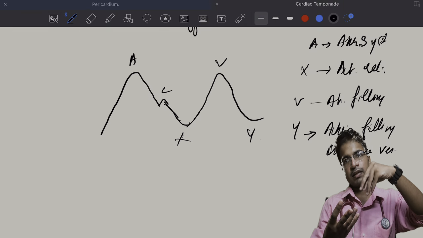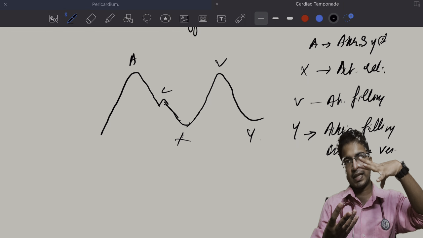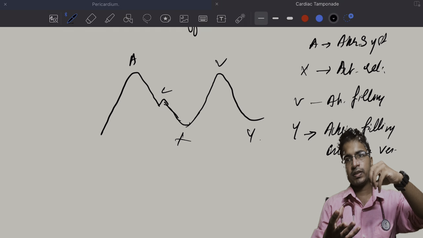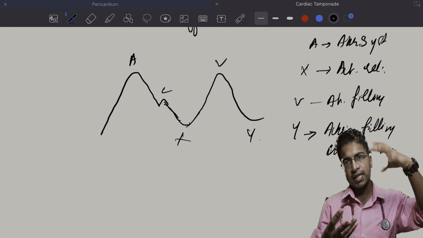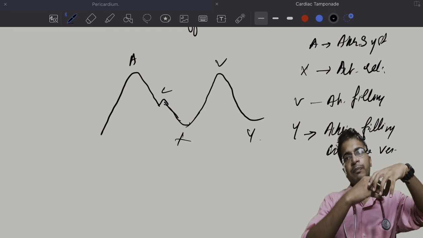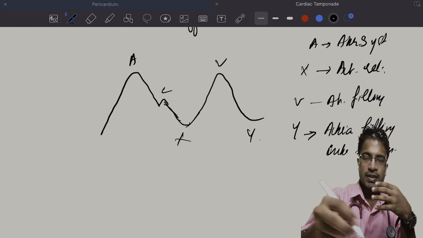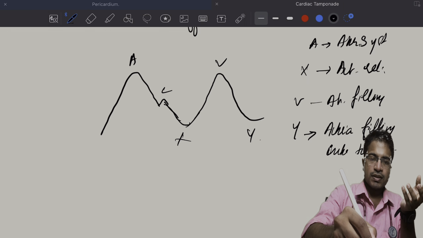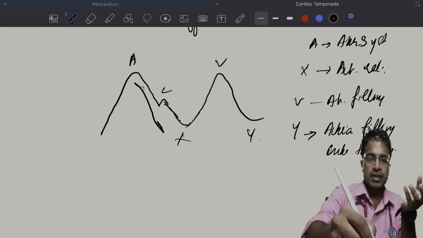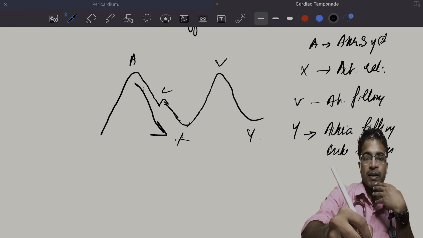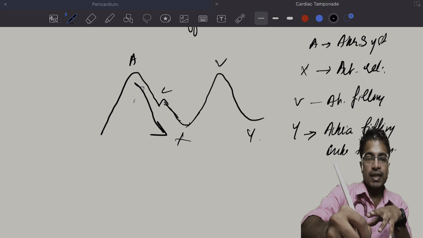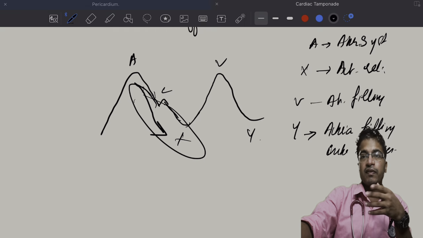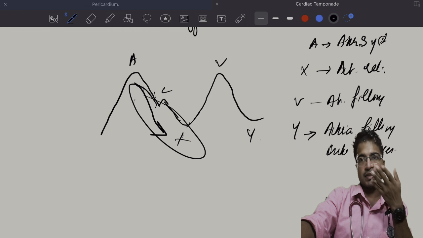Now, as soon as the atria finish systole, they will relax. Meanwhile, the ventricle will start to contract. This is what you have to keep in mind. As soon as the atria contract and start to relax, the pressure inside the atria will start to reduce. That is the beginning of the reduction in pressure inside the atria, which is manifested as the X descent. This entire thing is the X descent, which can be divided into X dash and the proper X descent.